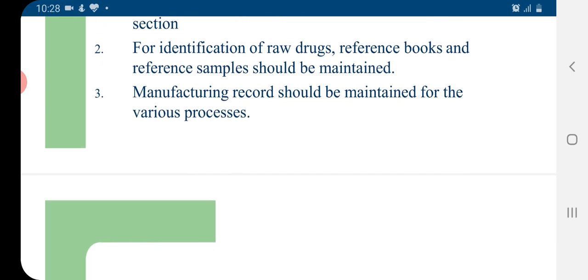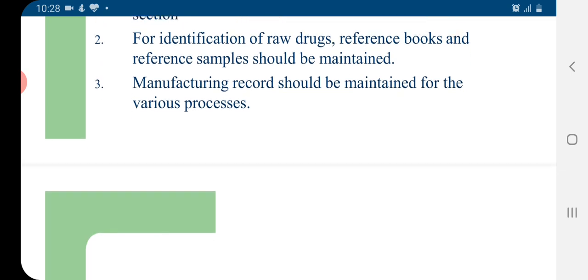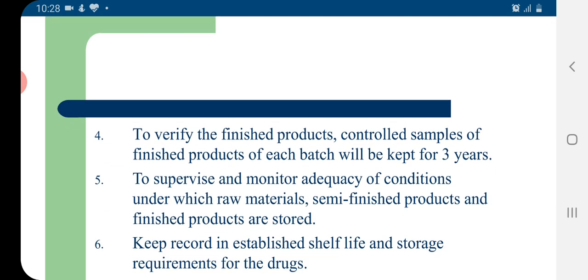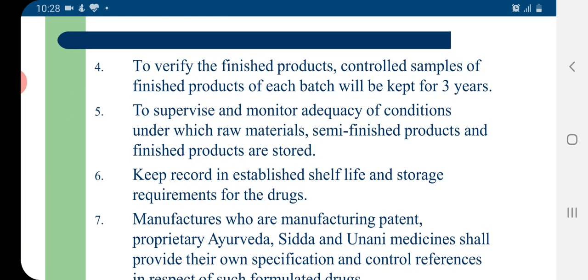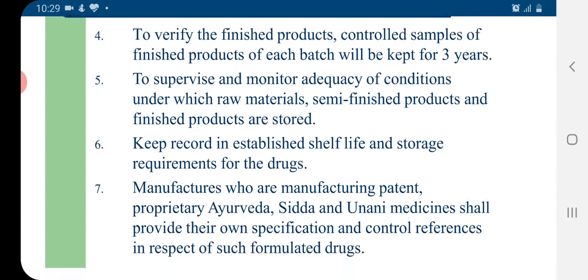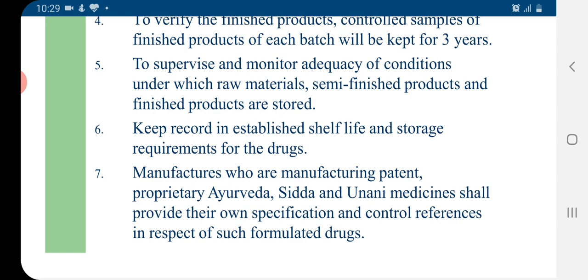Manufacturing records should be maintained for various purposes. To verify the finished products, controlled samples of finished products of each batch will be kept for at least 3 years. To supervise and monitor adequacy of the conditions under which the raw material, semi-finished products and finished products are being stored.